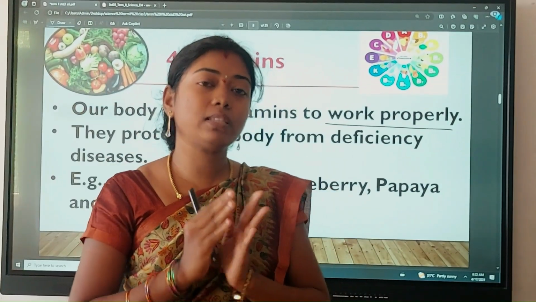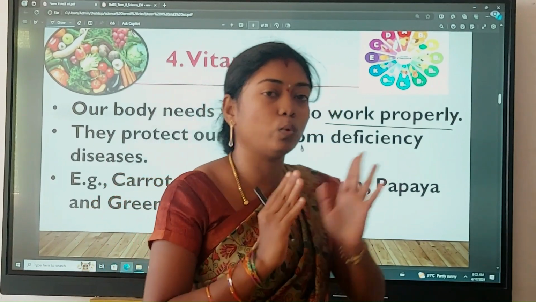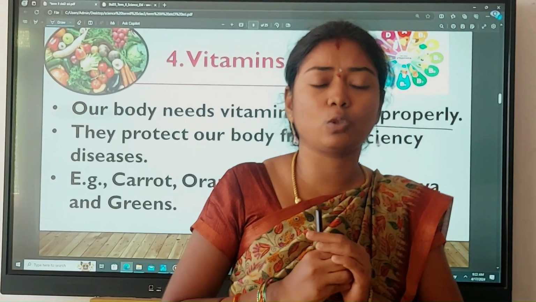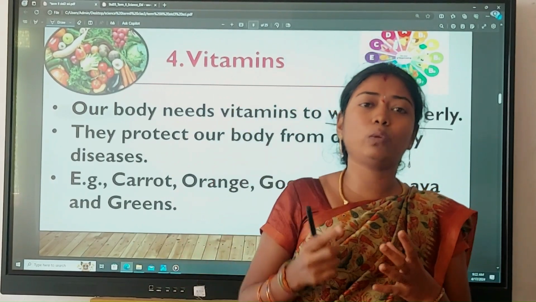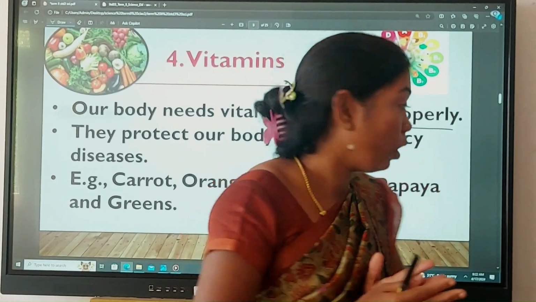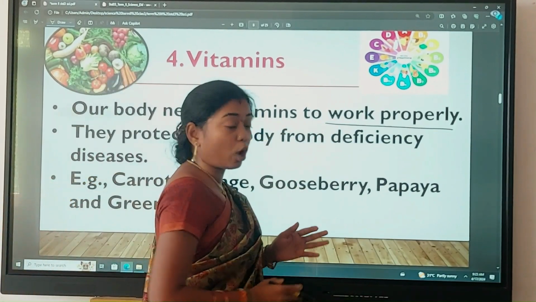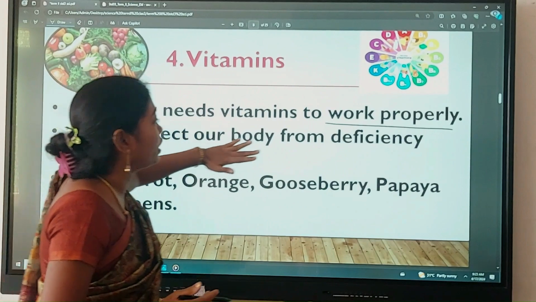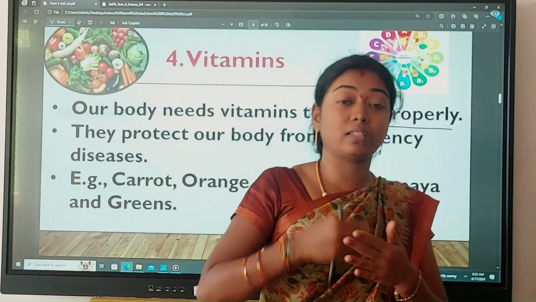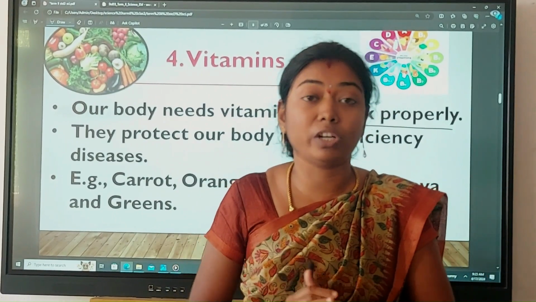And the next one is vitamins. Vitamins help the body to work properly. Each organ in our body needs some vitamins to work properly. Eyes need vitamin A. Bones need vitamin D to work properly. In the same way, vitamins protect our body from deficiency diseases. If the vitamin decreases, what happens? It leads to a deficiency disease in which the organs may not work properly.